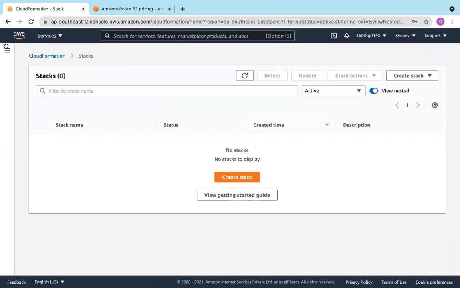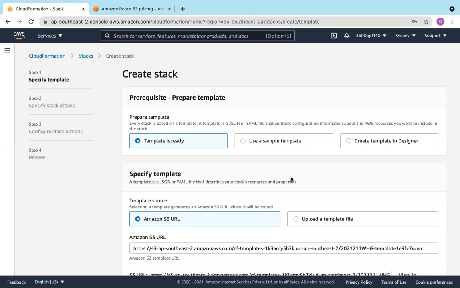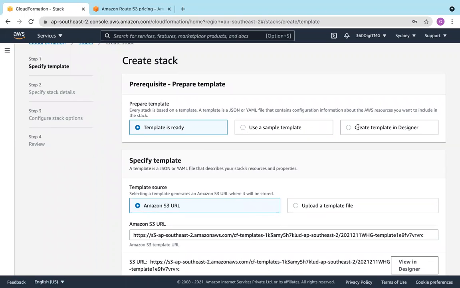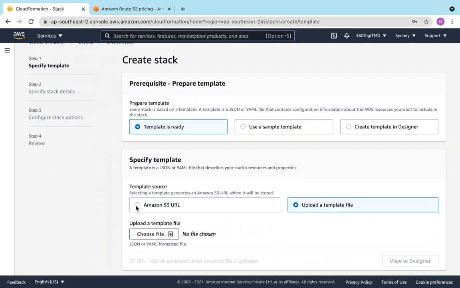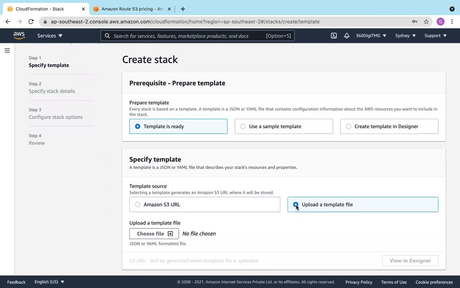We will use a template which I have already. This is a sample template. Let us go to stacks once again, create stack. Yeah, those are sample templates which you can try. You can also try in template designer, or you can directly upload if the template is ready with you. You can get your template ready through JSON and you can bring in the template here. You can upload a template file, or you can upload the template in S3 and use the S3 URL here. Both the ways. Let us upload a template file.